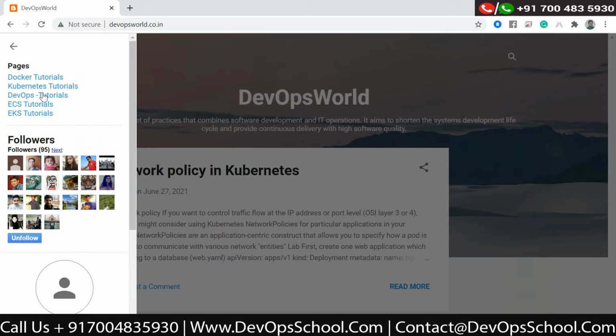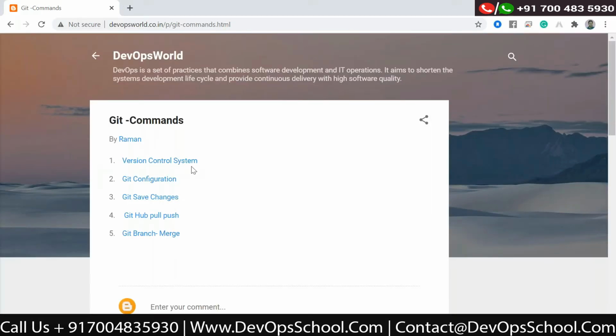Last time we discussed what a version control system is. We also discussed different types of version control systems: the local version control system, where you keep all the different versions of your project on your local system. Second, the centralized version control system, where you keep your changes on the remote repository. And third, the distributed version control system, which is a combination of these two.